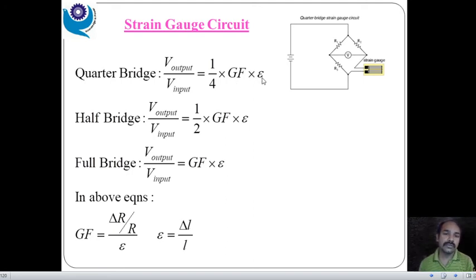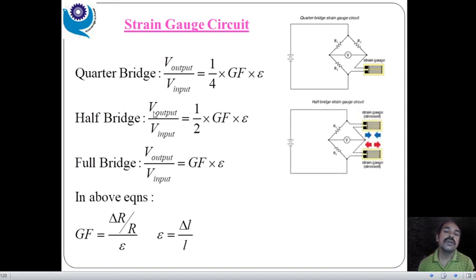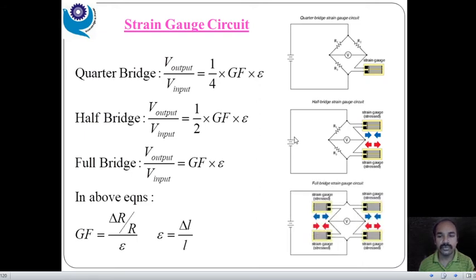And epsilon that we have used, they have given the equation, is the change in length to the original length, fine. So for the half bridge, two strain gauges are used similarly, and for the full bridge, all arms are covered with strain gauges, right?